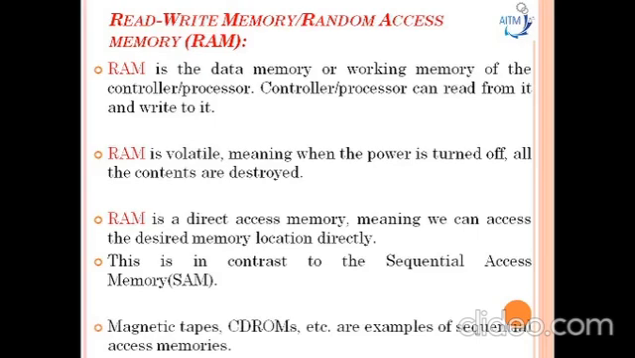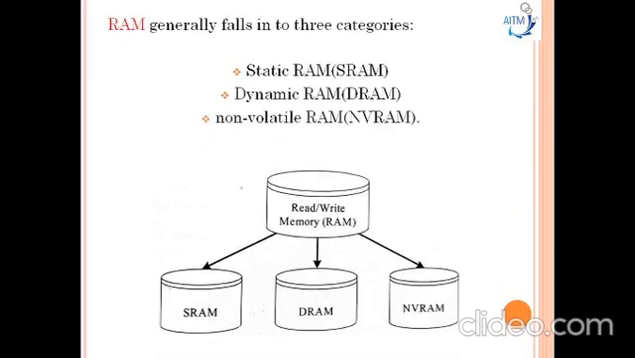Now we'll go through the different types of random access memories. The first type is static RAM, then dynamic RAM, and NVRAM, that is non-volatile RAM. So it can be categorized as static RAM, dynamic RAM and non-volatile RAM. Now we'll study the static RAM. So what is the static RAM?